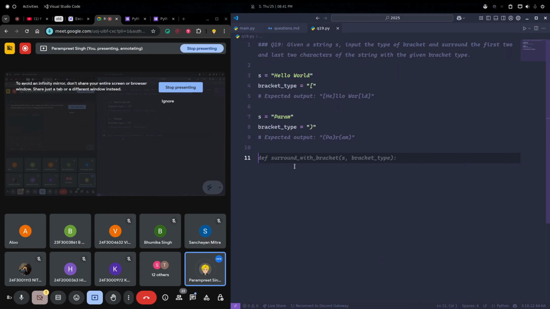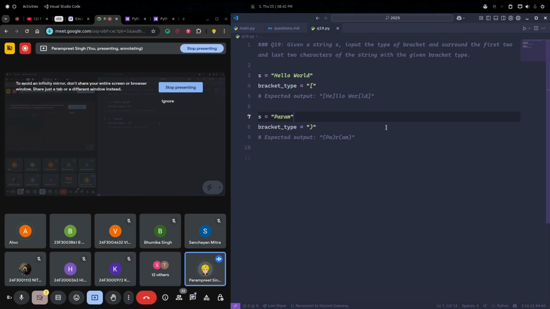Okay, so given a string, input the type of bracket and surround the first two and last two characters of the string with the given bracket type. That means, let's say we have this string, we have asked the user for the bracket, they have entered this square bracket, so we need to print the first two characters enclosed with the bracket and the last two characters enclosed with this bracket.